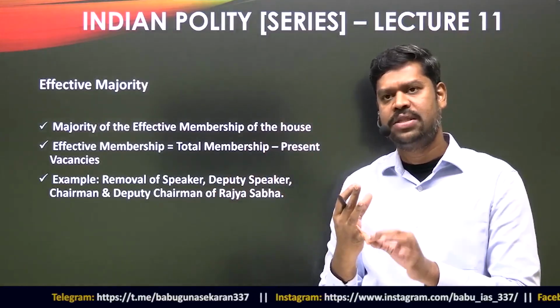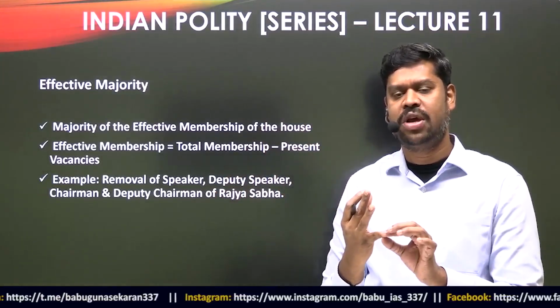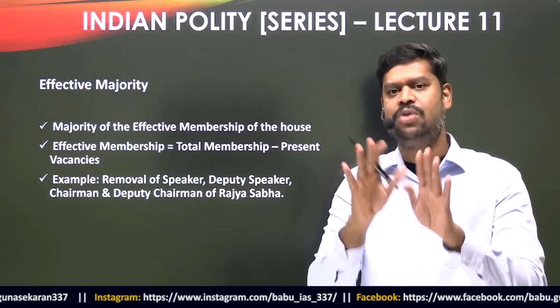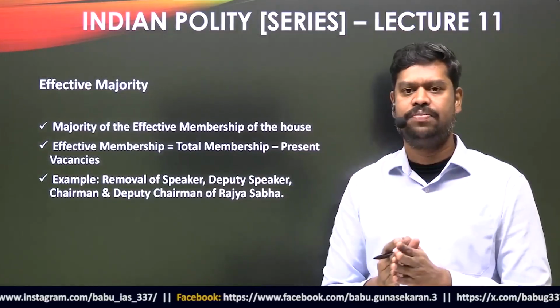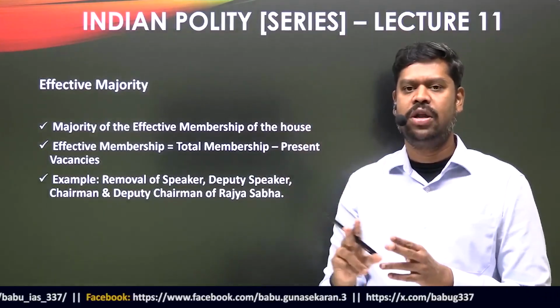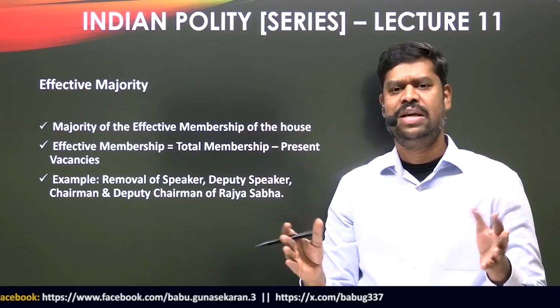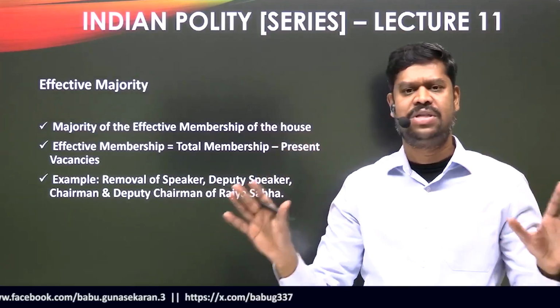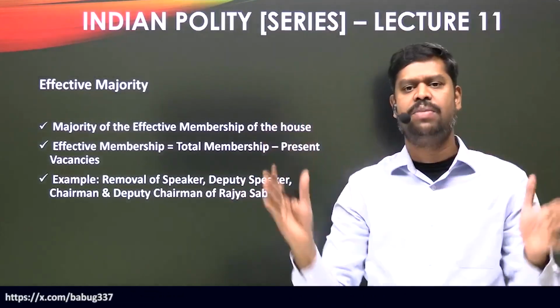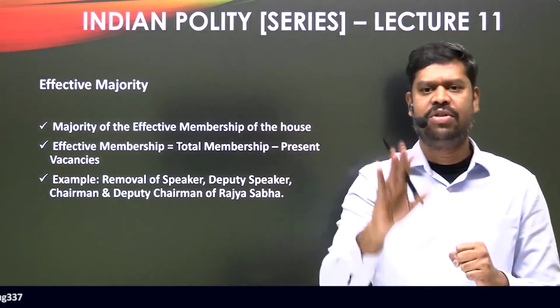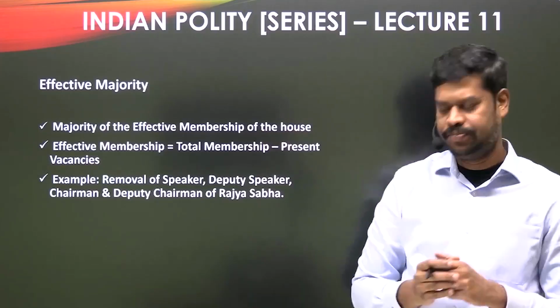To calculate the simple majority, what is the information you need to have? The number of members present and voting on a given day, and a majority of that would be simple majority. To calculate absolute majority, irrespective of vacancies, irrespective of present and voting, that is not your concern. The only thing that you need is the total membership of the house, and the majority of that would be what is called absolute majority.